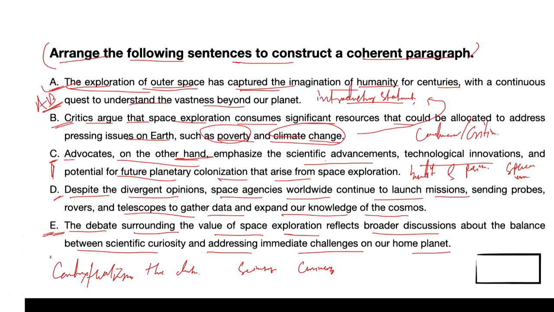So it suggests that the value of space exploration reflects deeper consideration about the priorities and goals of humanity.